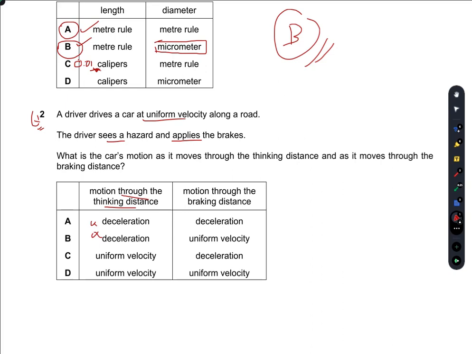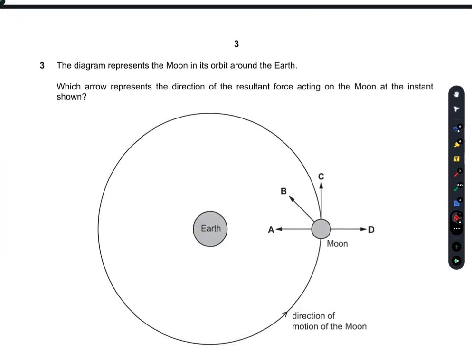It is not a reflex. If it was a reflex, then the car would have decelerated, but he has gone through a thinking phase. So during the thinking phase, the motion was uniform velocity, whereas as he applies the brakes, he will definitely decelerate. The car will retard its motion. So C would be the best choice.